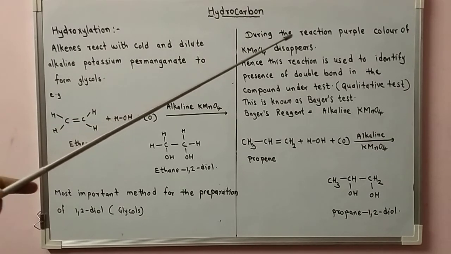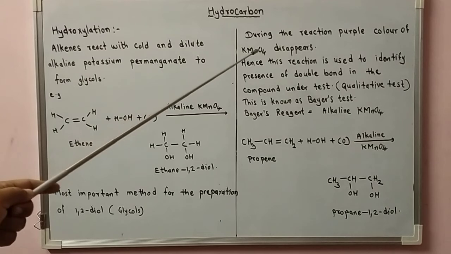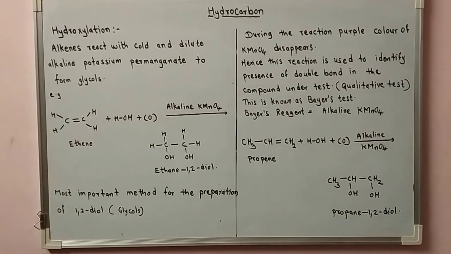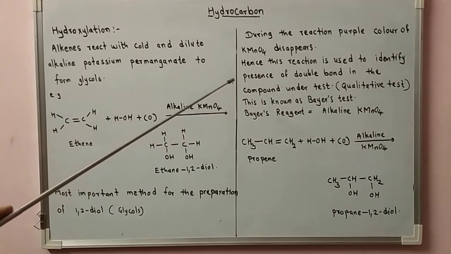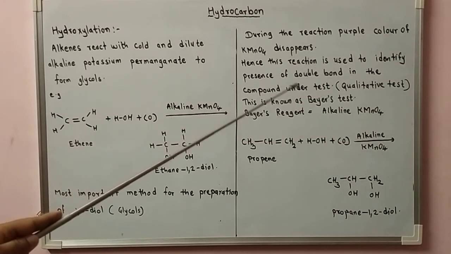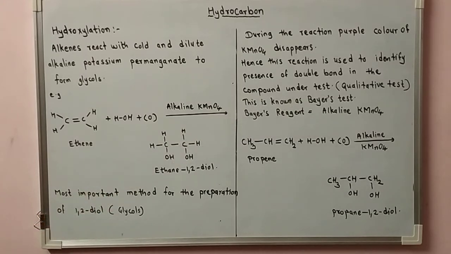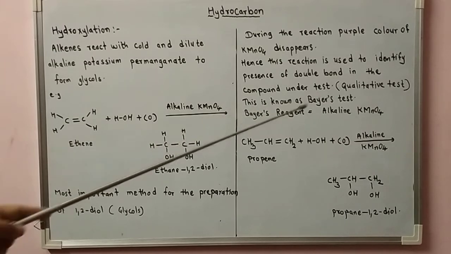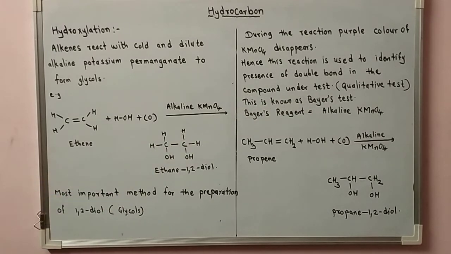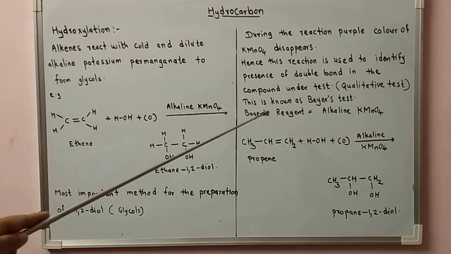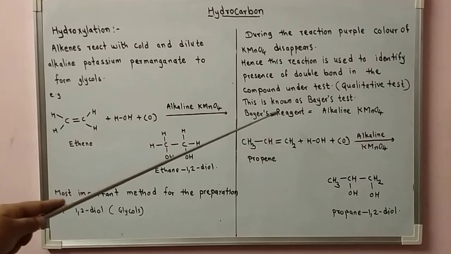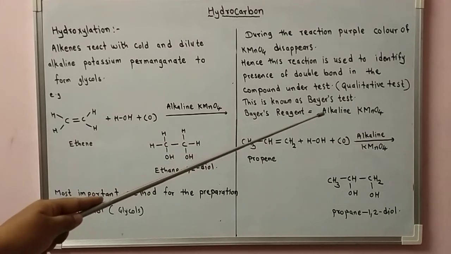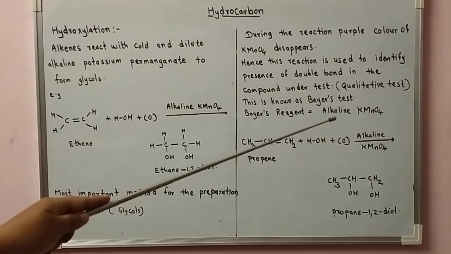During the reaction, the purple color of potassium permanganate disappears. Hence, this reaction is used to identify the presence of a double bond in the compound under test. This serves as a qualitative test, and this is known as Baeyer's test. And the reagent is called Baeyer's reagent, which is alkaline potassium permanganate, KMnO4.